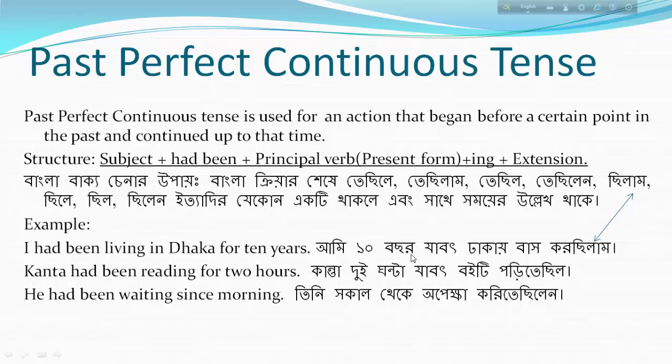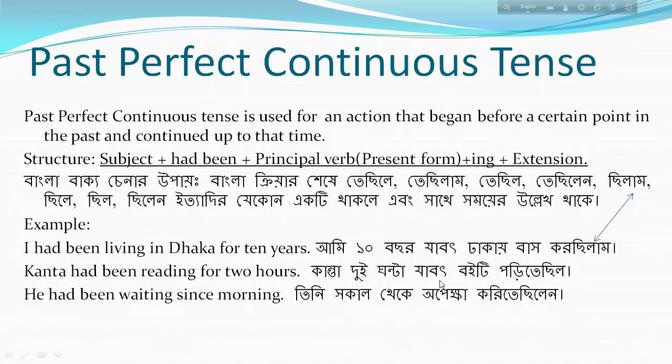আমি 10 বছর যাবত ঢাকায় বাস করছিলাম। ছিলাম indicate past perfect continuous tense. Look at the English sentence. I had been living in Dhaka for 10 years. That is, I, subject, had been plus principal verb present form with ing plus extension. In extension, time is mentioned.